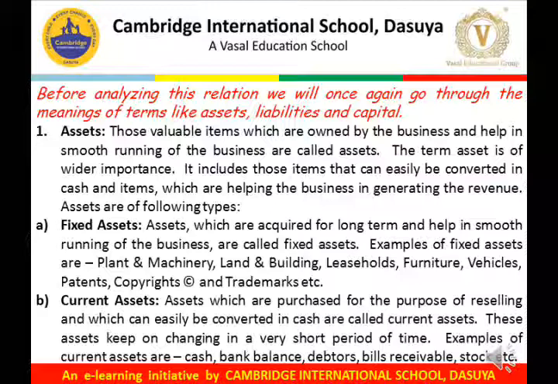Assets which are purchased for the purpose of reselling and which can easily be converted into cash are called current assets. These assets keep on changing in a very short period of time. Examples of current assets are cash, bank balance, debtors, bills receivable, stock, etc.